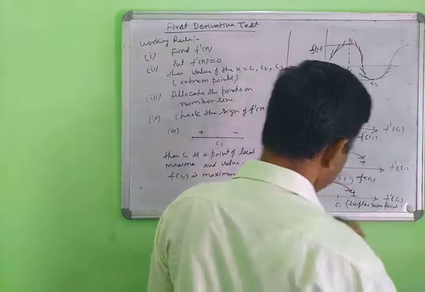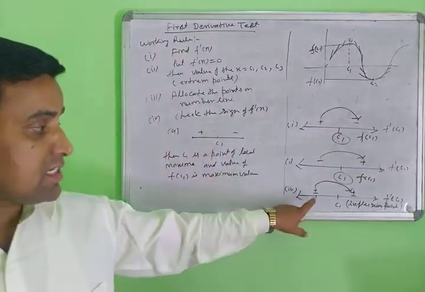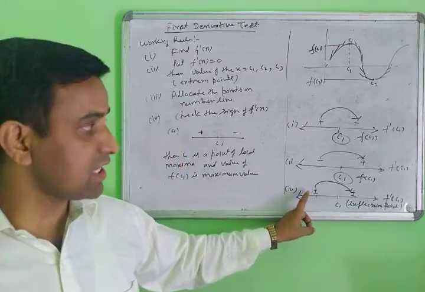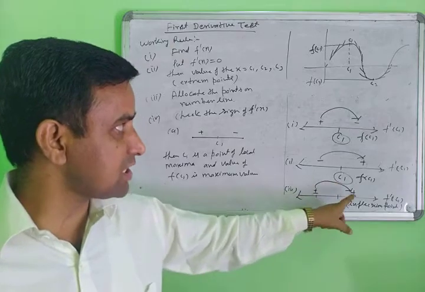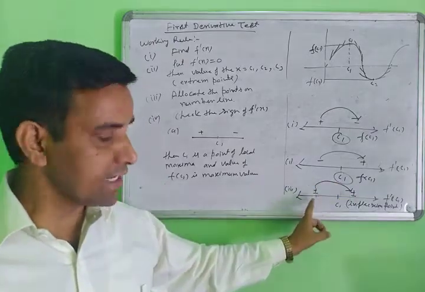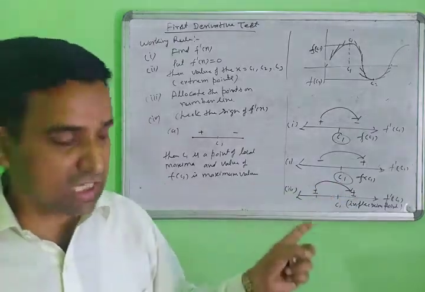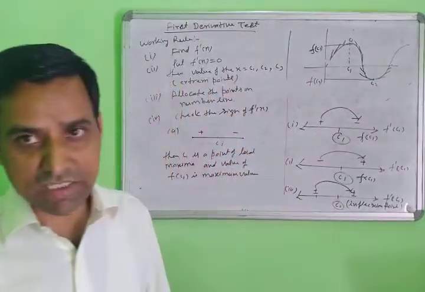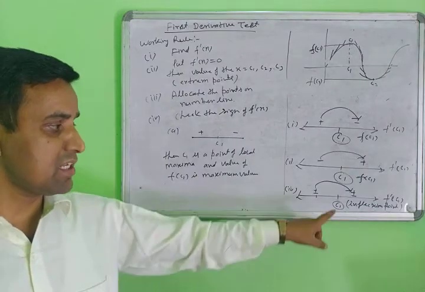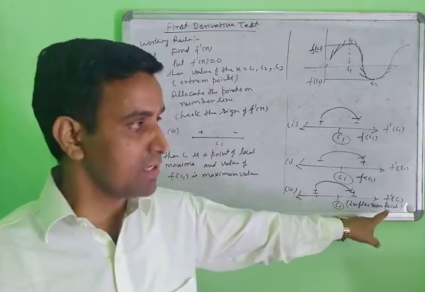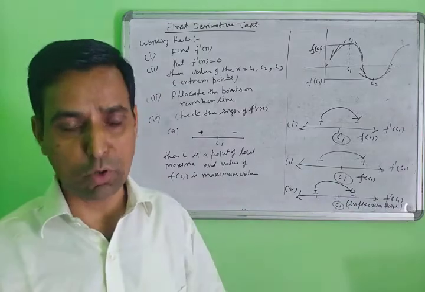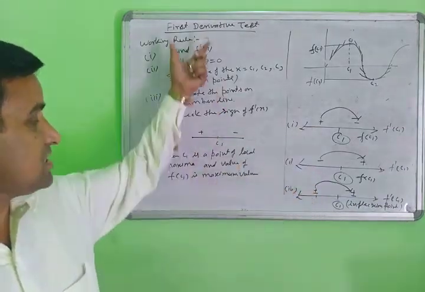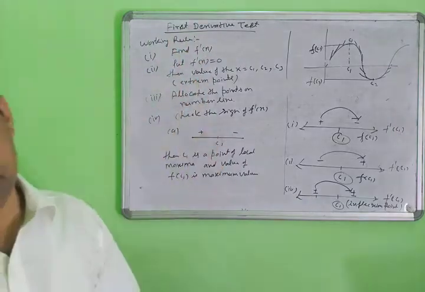For the inflection point condition, the sign is not changed on the left or the right: positive to positive, or negative to negative. Then you can say point C1 is not maxima and not minima, so this point is an inflection point. The value at this point is neither maximum nor minimum. So there are three categories. This is the working rule of the first derivative test.